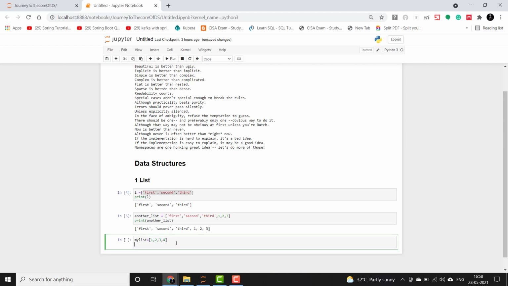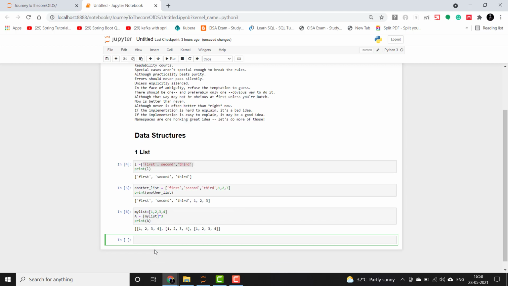Unlike other languages, Python gives us flexibility to operate on a list by simply giving the name of the list and the number of times you want to repeat that. So if you just print this, you can check the output. So this list is repeated 3 times under that list. So like that, you can create as many as you want.